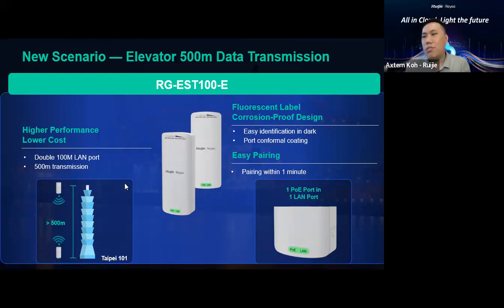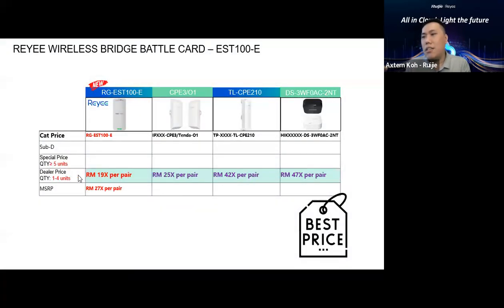And this is very cost effective. We are going to show you some dealer prices in the market. For the dealer price, you are able to get our EST100E within 200 ringgit Malaysia. Very cost effective compared with some of the I brand, some of the T brand, some of the H brand models. We are very cost effective, and even our MSRP is very low, based on just 200 baht per pair. This is a per pair unit price, not one unit price.